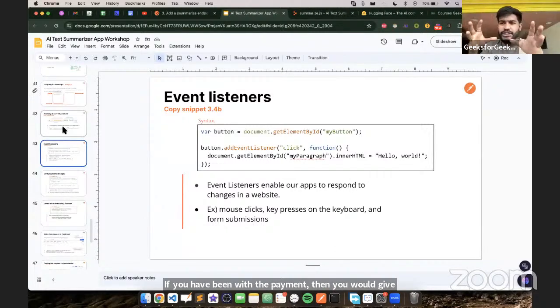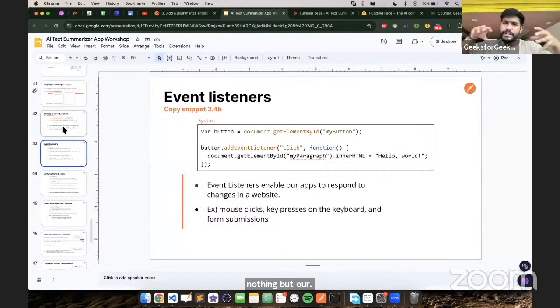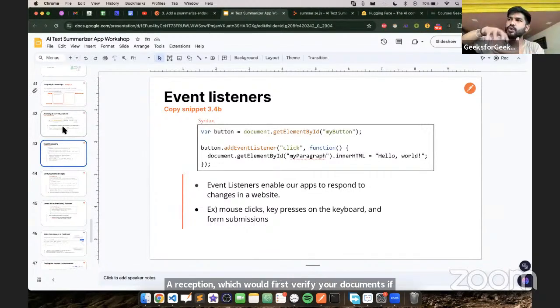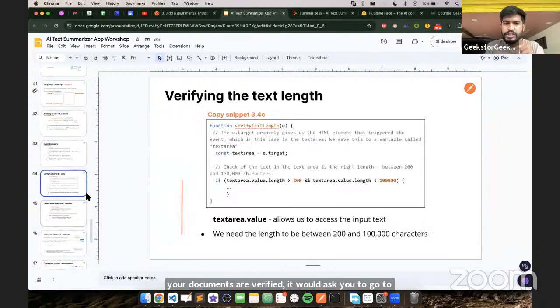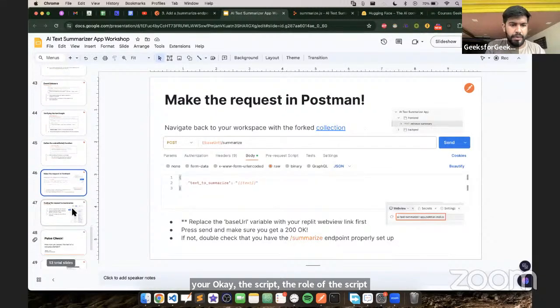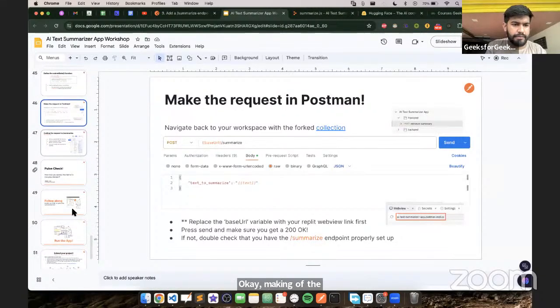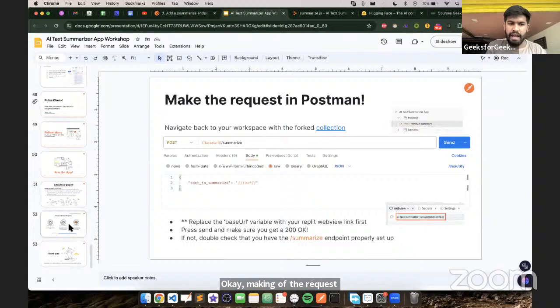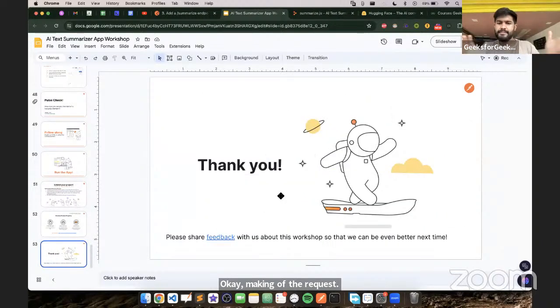So script.js is nothing but a reception, which would first verify your documents. If your documents are verified, it would ask you to go to your allotted room. Okay, the role of script.js is this: making up the request, and we are done at this point.